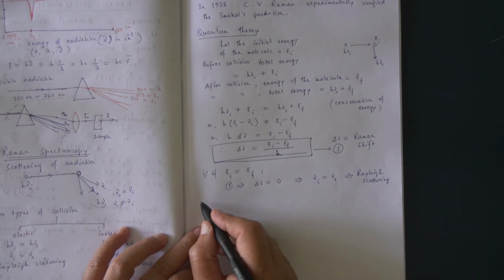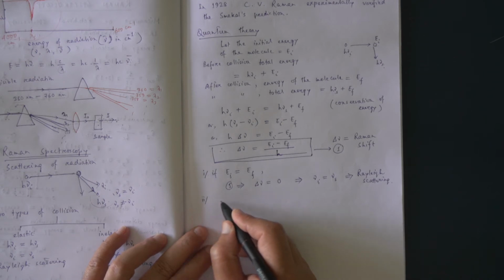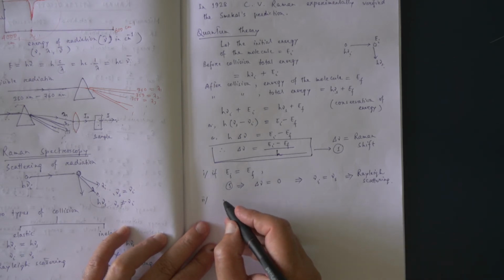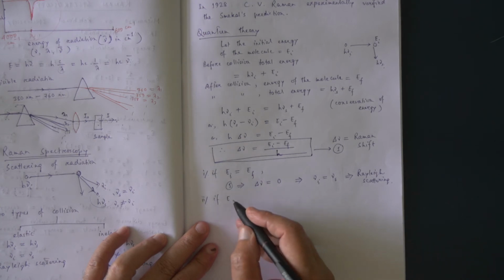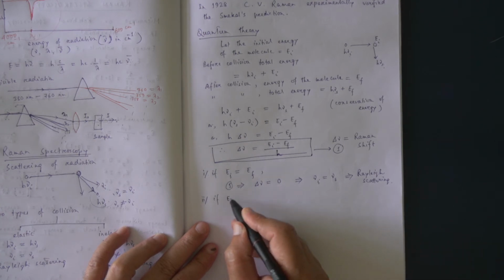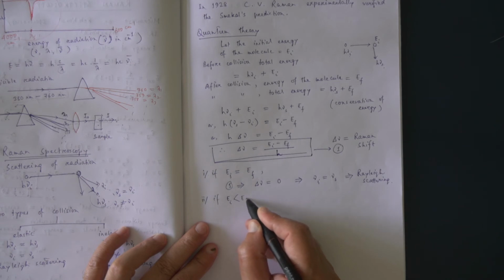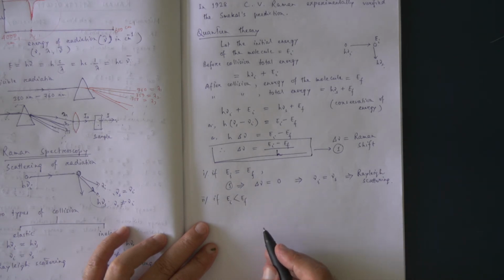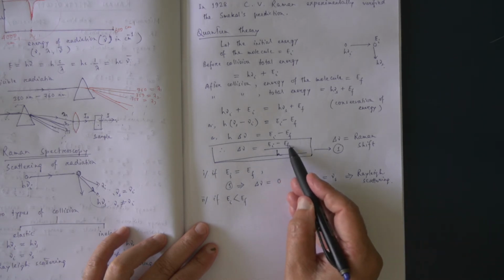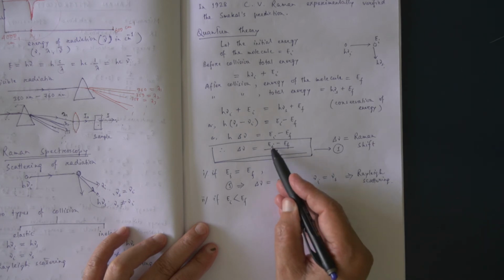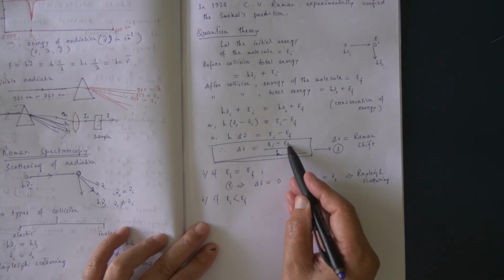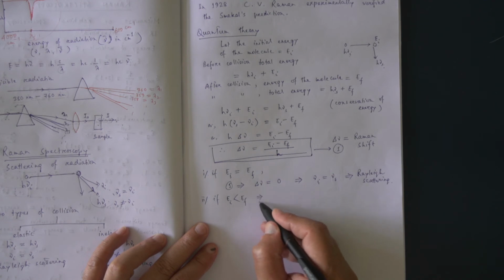Now second condition may be that if EI is less than EF, this is less, this is more, so then what we get?